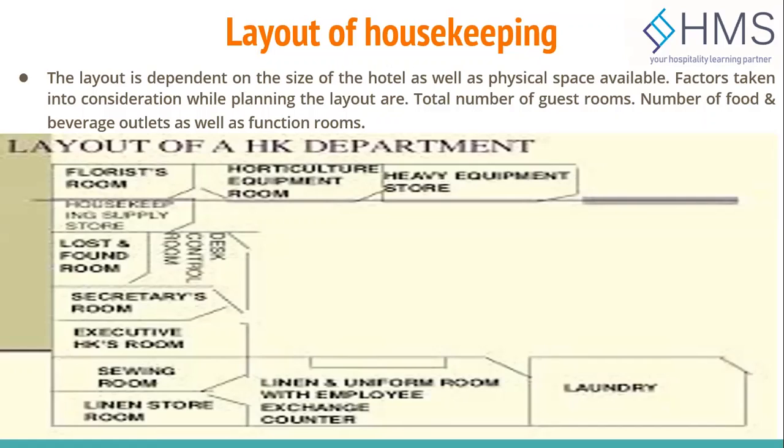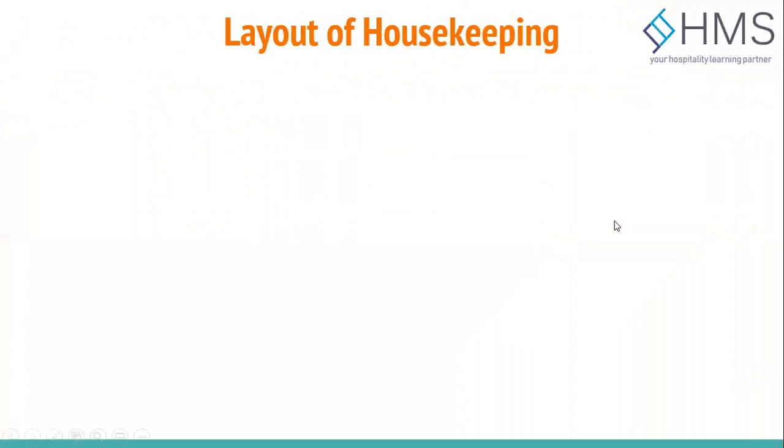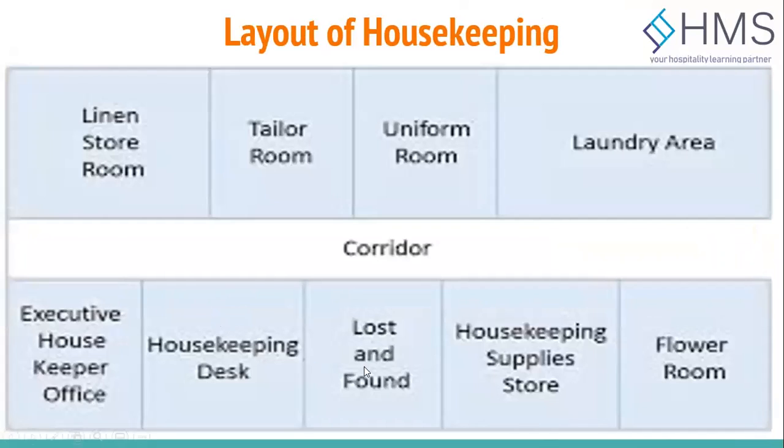The next important area of the layout is the lost and found section. We have already talked about this in the responsibilities of housekeeping. This is a small space which is away from the thoroughfare. It has to be secured, cool, and dry, with a cupboard to store all the guest articles that are lost and can be claimed later by the guest. So we stock all the items in this particular cupboard for the guest.